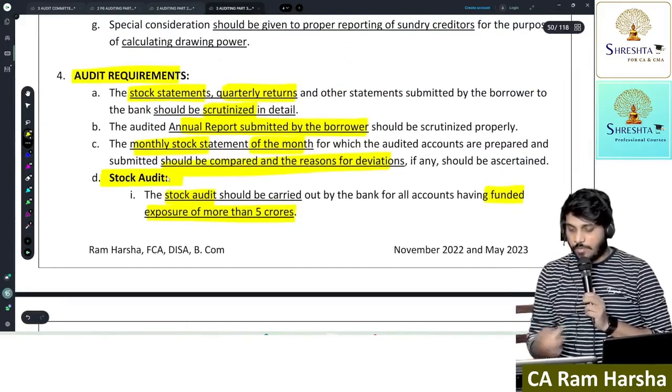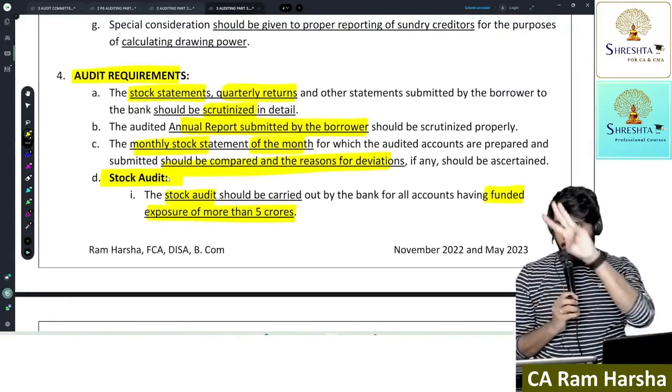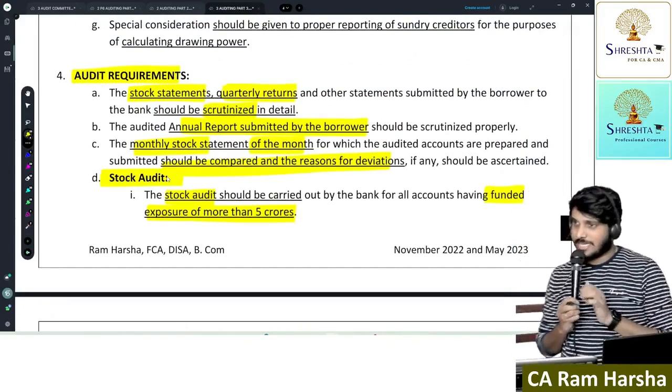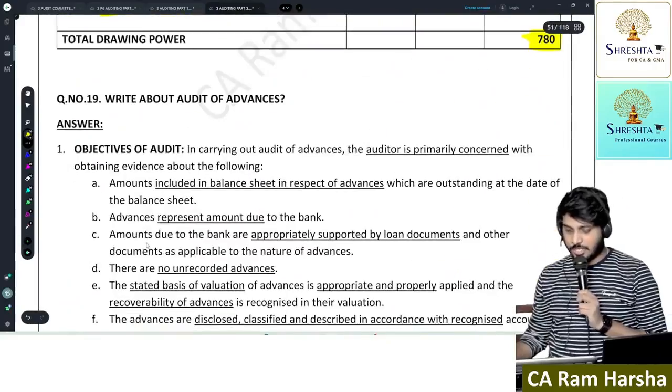What are the audit requirements related to stock audit? 3 marks question they can ask. Able to understand how a different question can come. Next.